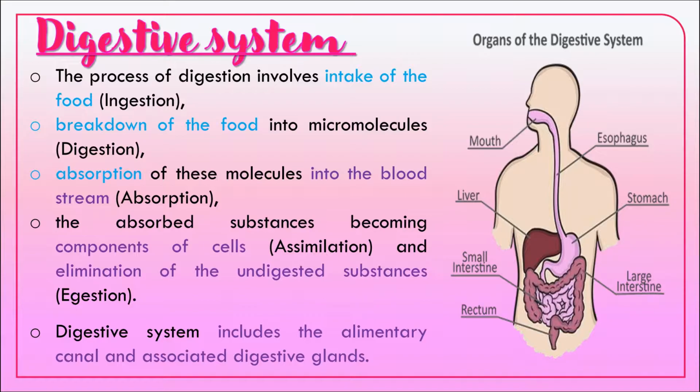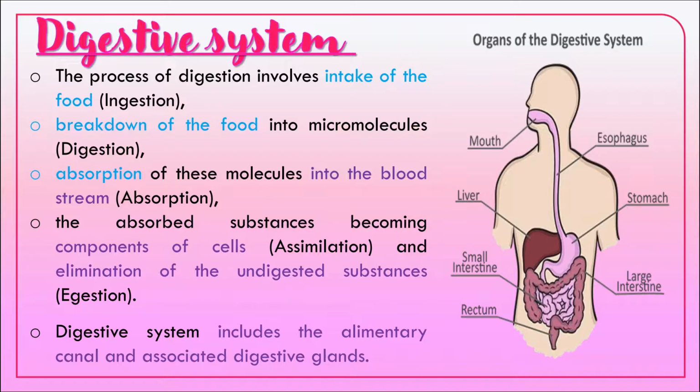So intake of food is called ingestion, breakdown of food is called digestion, absorption of these micromolecules into the bloodstream is called absorption, the absorbed substance becoming the component of the cell is called assimilation, and elimination of the waste material is called egestion.